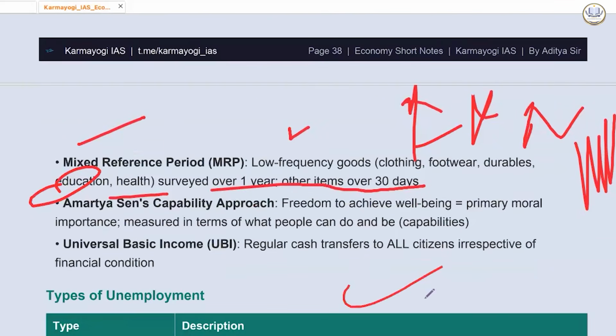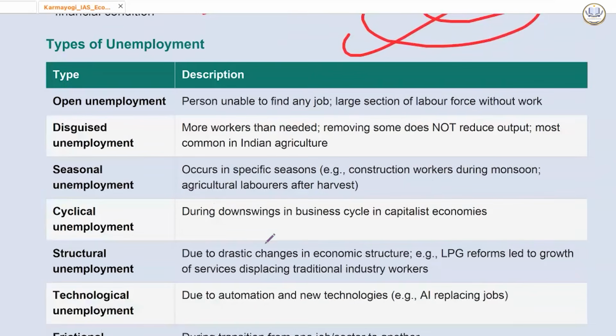Amartya Sen gave capability approach. He said that freedom to achieve well-being. Now I have so much of capability, so much of talent, but I will realize my capability only when my health is good, when I am provided education. When the government fails to provide me health and education, then how will I become capable? So this approach was given by Professor Amartya Sen, and he's a Nobel laureate, a genius. Then universal basic income, that is regular cash transfer to all citizens irrespective of financial condition. Unemployment can be also classified into various types.